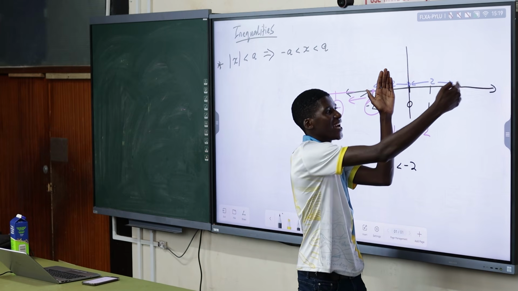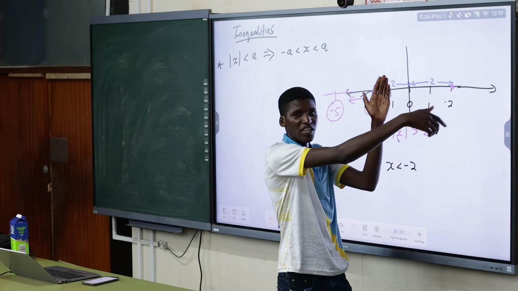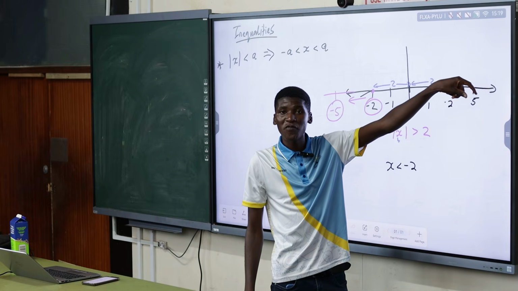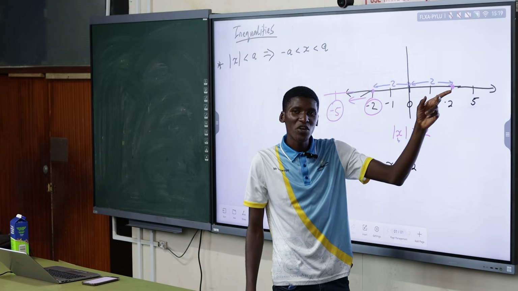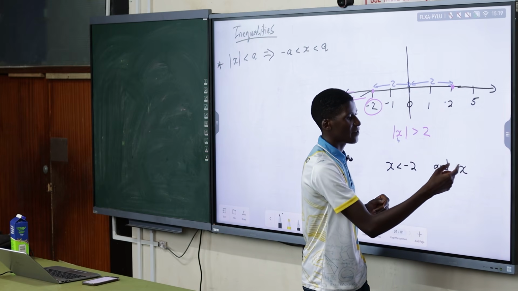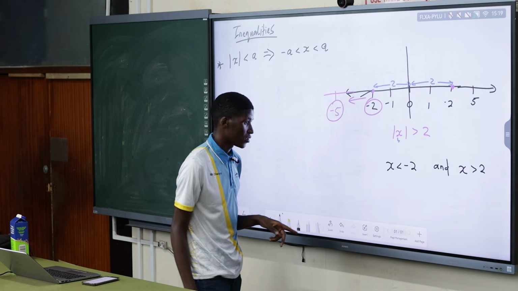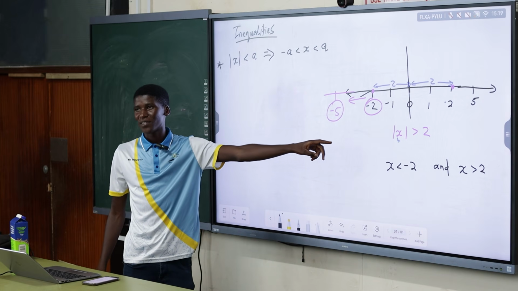Must it be on this side or that side, to the right or to the left? To the right. So if I go to a number such as positive 5 on this side, that positive 5 will be at a greater distance than 2. So whatever x value I pick must be greater than 2. Yes, this is how you solve the absolute value.